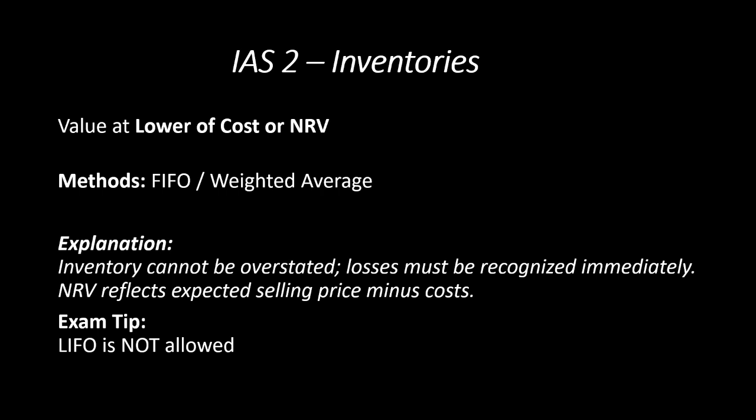And what is this NRV? Net realizable value is nothing but the selling price minus the cost. And always do remember, LIFO is generally not allowed. IAS 2 mainly focuses on either FIFO or weighted average. So the LIFO method is not considered. From the exam point of view, you should be very clear about what we need to consider, that is the lower of cost or NRV. What is NRV? Net realizable value. How will we get net realizable value? That is selling price minus cost.